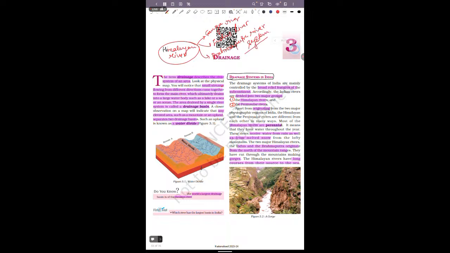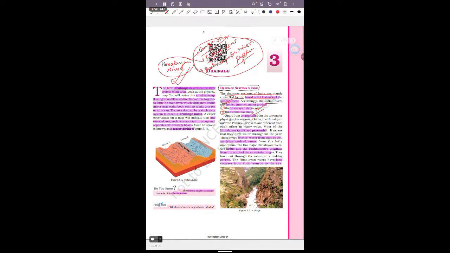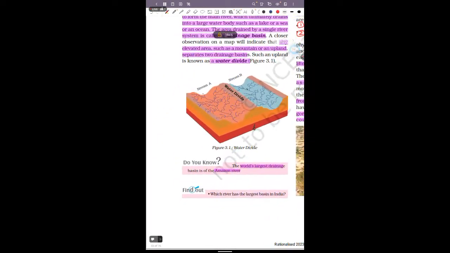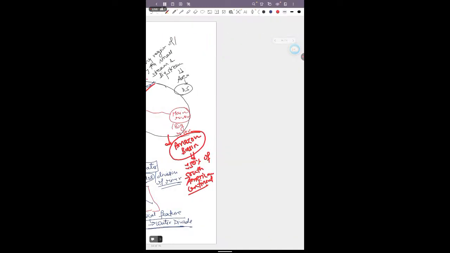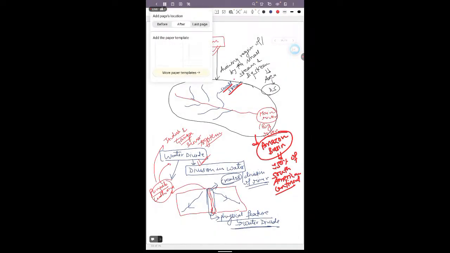So there are three important rivers present in the Himalayan river system. The drainage system of India is mainly controlled by the broad relief features of the subcontinent. Accordingly, the Indian rivers are divided into two major groups, the Himalayan rivers and the peninsular rivers. The Himalayan river system is a perennial river system.